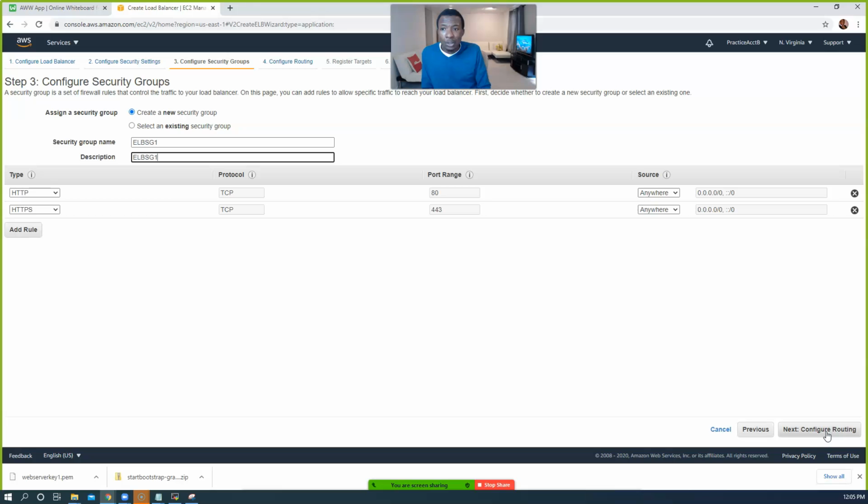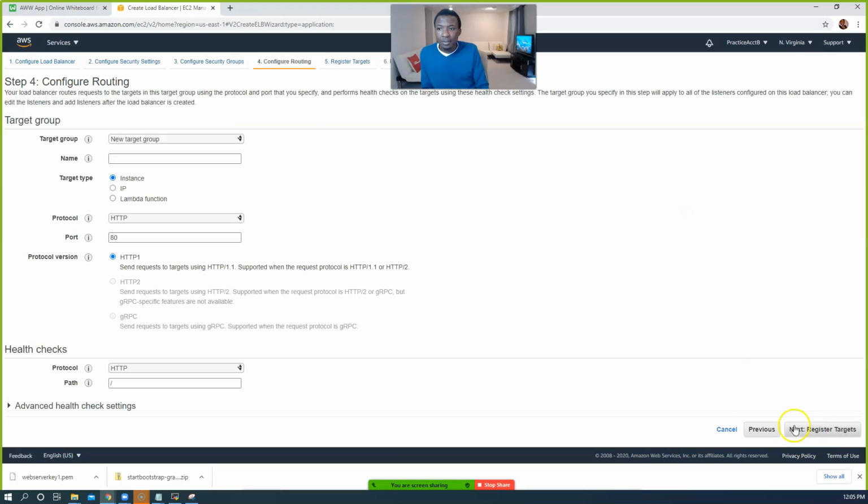All right, so now remember, we created a new security group. Don't forget, guys, create a new security group. Allow HTTP and 443 anywhere. All right, go ahead and click on configure routing.